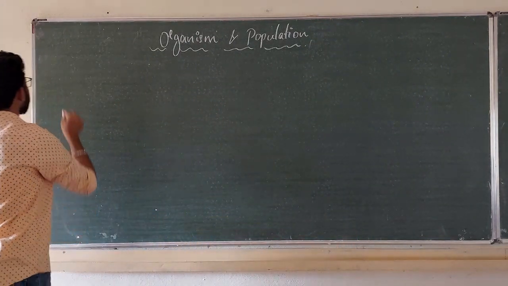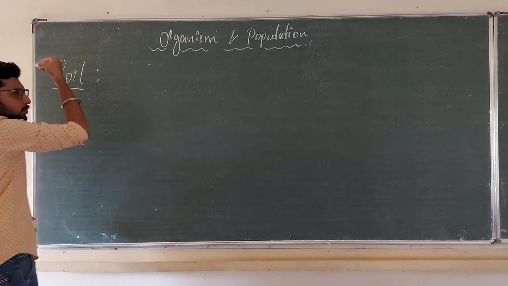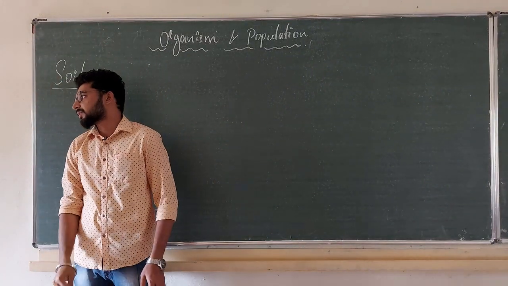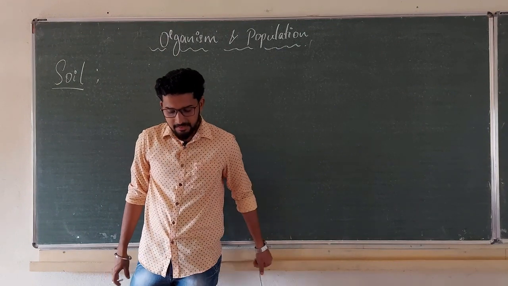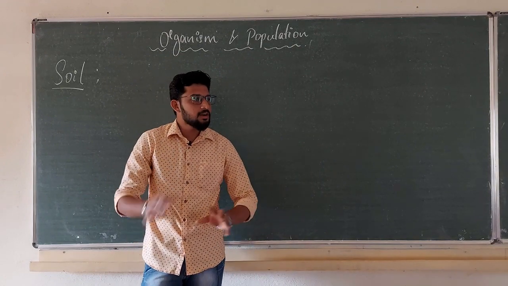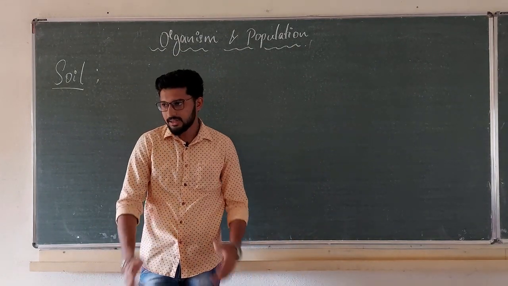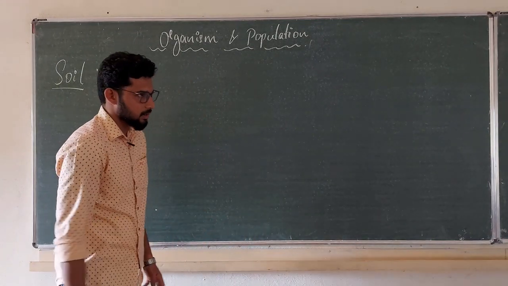Take a globe, my dear students, different parts of your world. In different parts of the world, we have different compositions of soil, right? The soil in Puttur you cannot find in Australia. Different parts of the world consist of different compositions of soil.